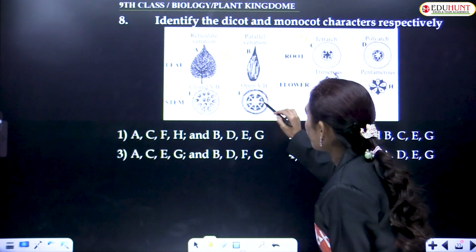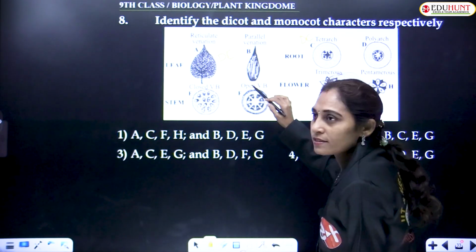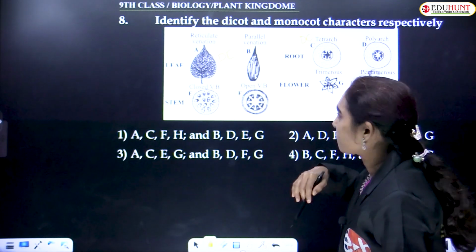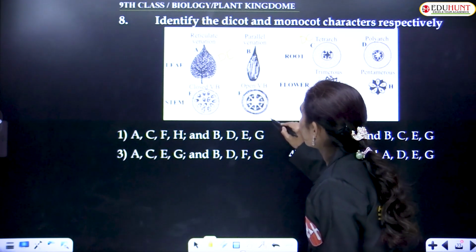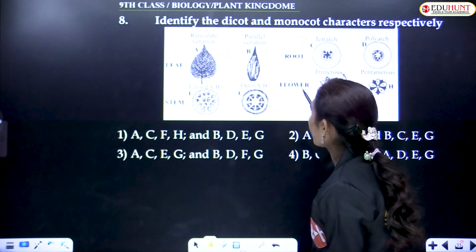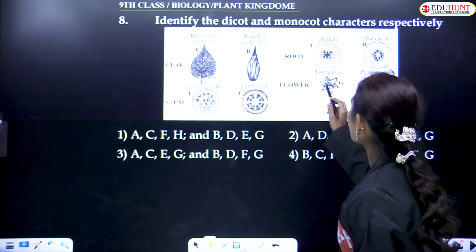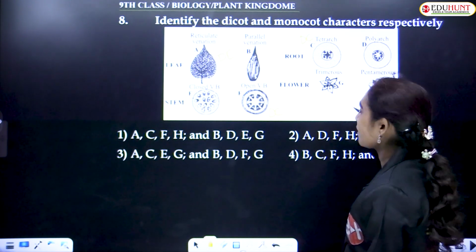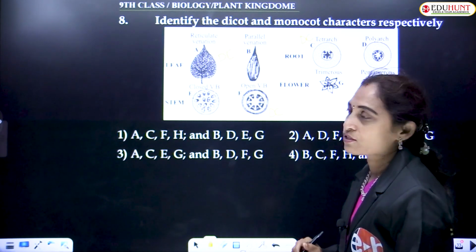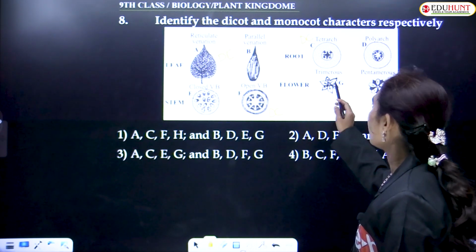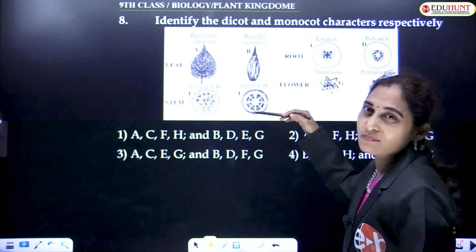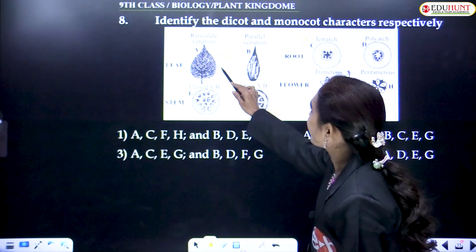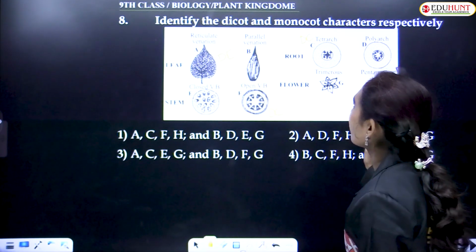In the stem, vascular bundles arranged in a ring-like fashion is called eustele, also a dicot character. Pentamerous or tetramerous flowers are quite common in dicots, while monocots have trimerous flowers. If we take out these, the remaining will be monocot.